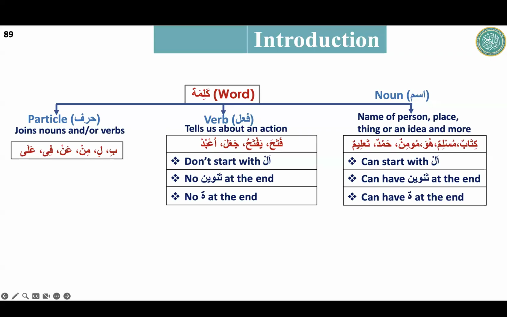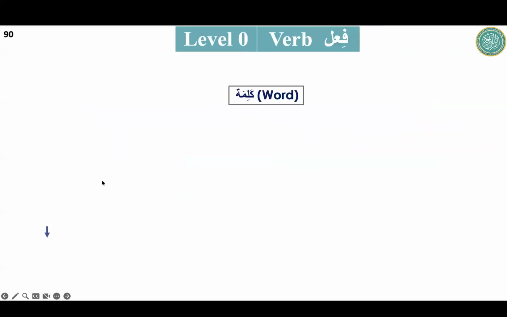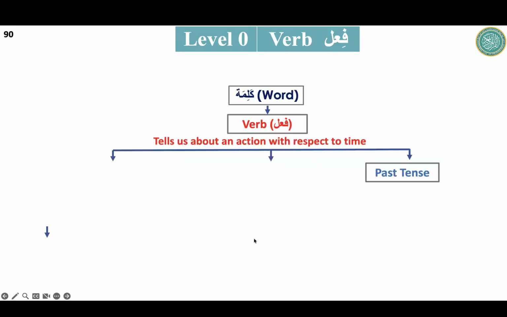Then we started with the verb, and again I will recap. The verb is basically a word that shows action with respect to time. There are basically three times: the past, the present, and the future. In Arabic, we deal with the past, and the present and future together. The past is called Fi'lul Madi, and the present and future together is called Fi'lul Mudari'.